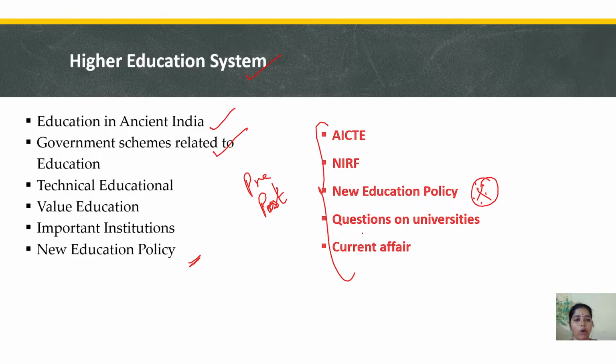Some concepts will overlap here, right? And sure short questions from universities are there. Ancient universities, right? Nalanda University, Takshashila, Vikramshila. All these important terms are there, so we can attempt them.